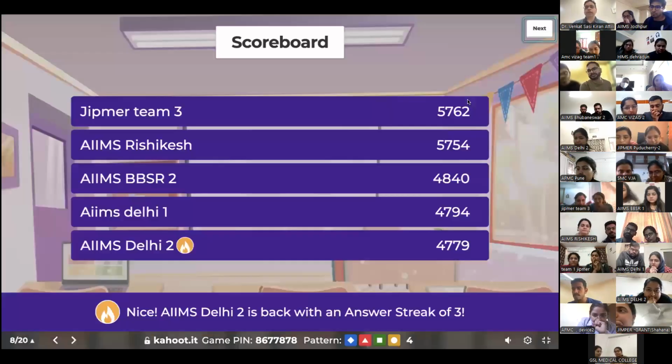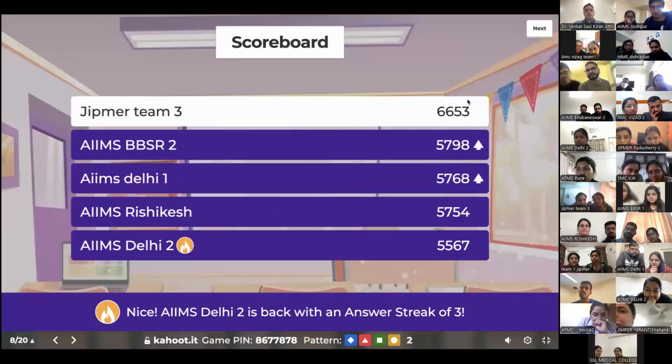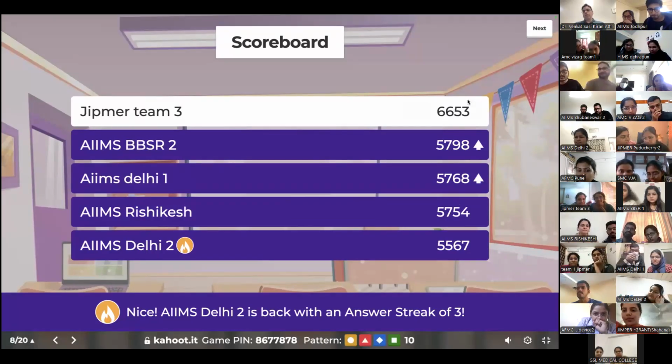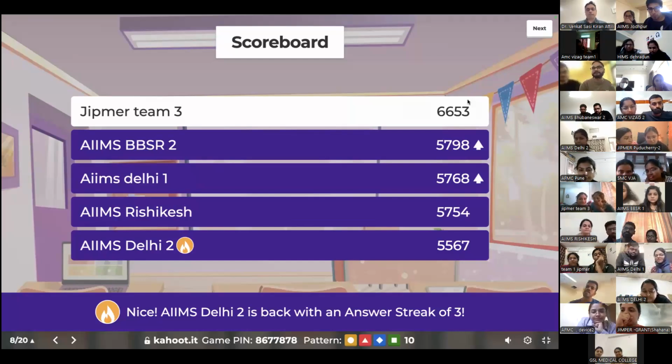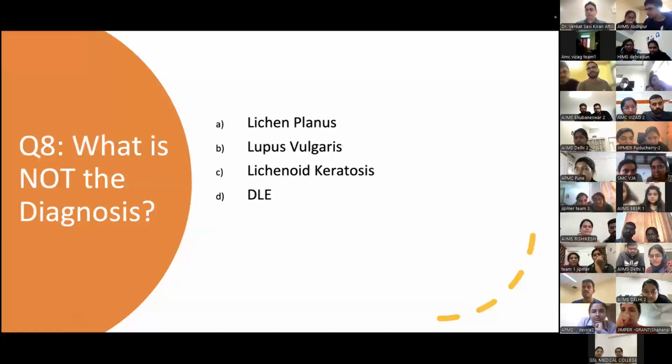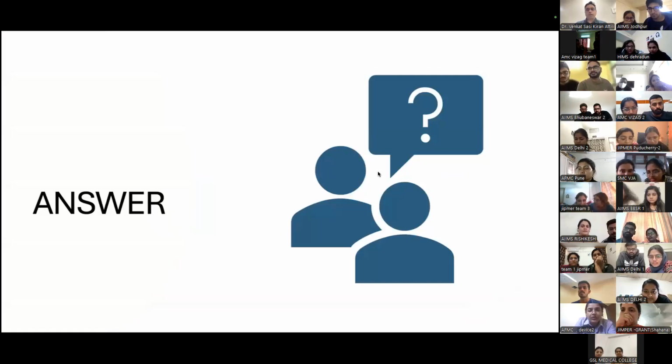So let's see what the leaderboard is like. A few ups and downs, but the top 5 still remain the same. AIIMS Delhi 2 is back with an answer streak of 3, which is excellent. JIPMER is leading. There's nearly 900 points difference between JIPMER and AIIMS Bhubaneswar, but not the end of the world because the top 4 teams will qualify. So we've got 12 more questions to go. Well done, everybody. So we're almost halfway through.